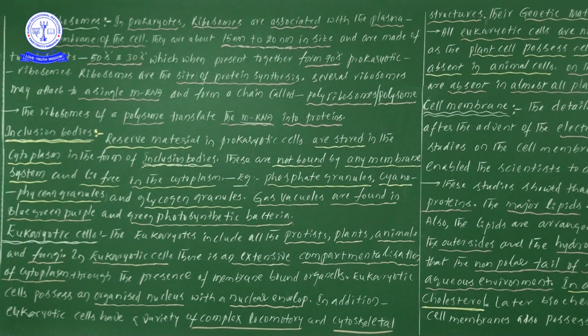Don't add them mathematically. The correct one is 70S. So 70S ribosomes are divided into two subunits, one is 50S and the other is 30S. My dear students, concentrate well. In prokaryotes 70S ribosomes are there, with subunits 50S and 30S.